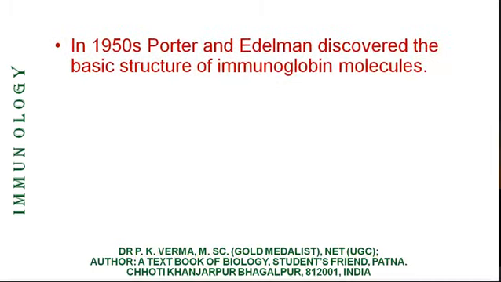In 1950s, Porter and Edelman discovered the basic structure of immunoglobulin molecule. Now you know how the gamma globin can be separated by electrophoresis. These two scientists used two enzymes.